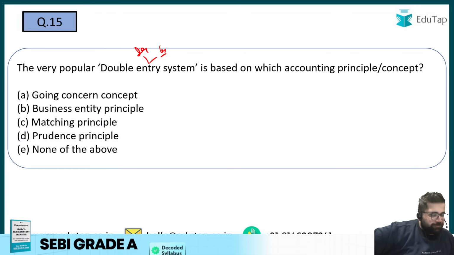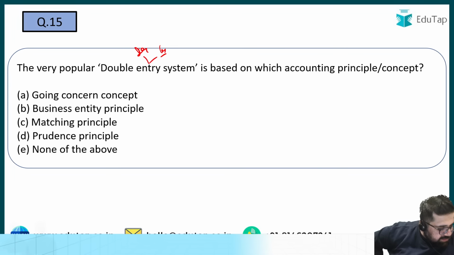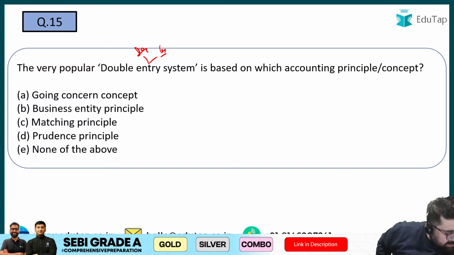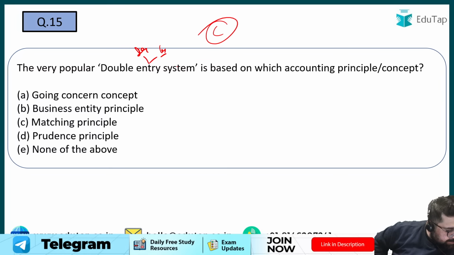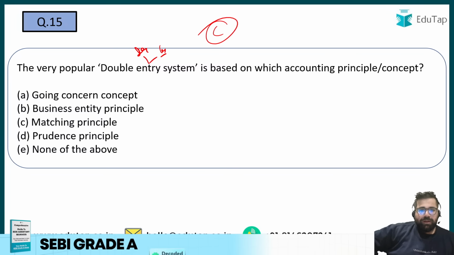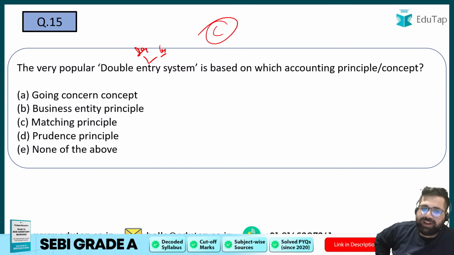C, matching. See, this is what I say. One student answered C, and everybody just followed it. I don't know whether it's a kind of herding behavior or what. How can a double entry system be based on matching principle? Explain this to me.